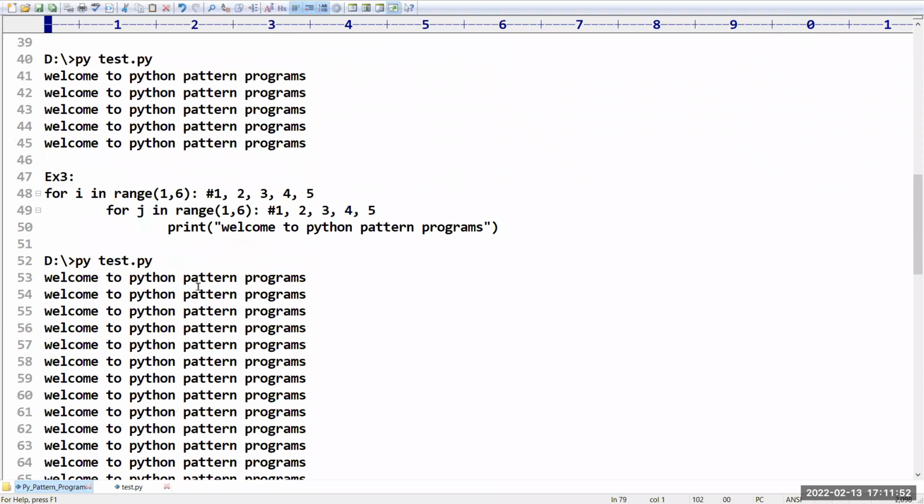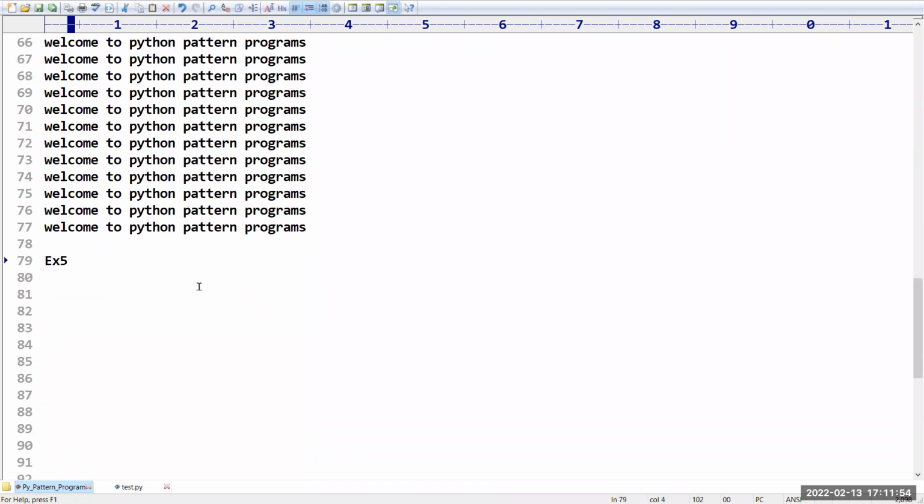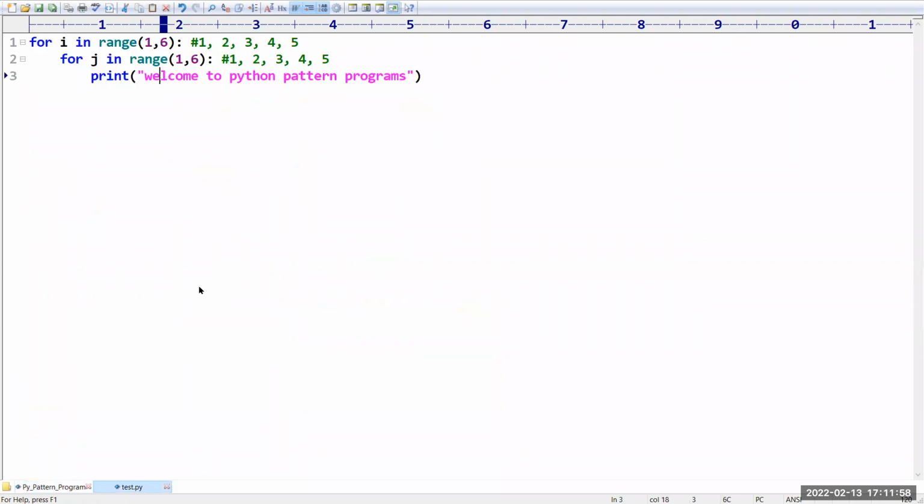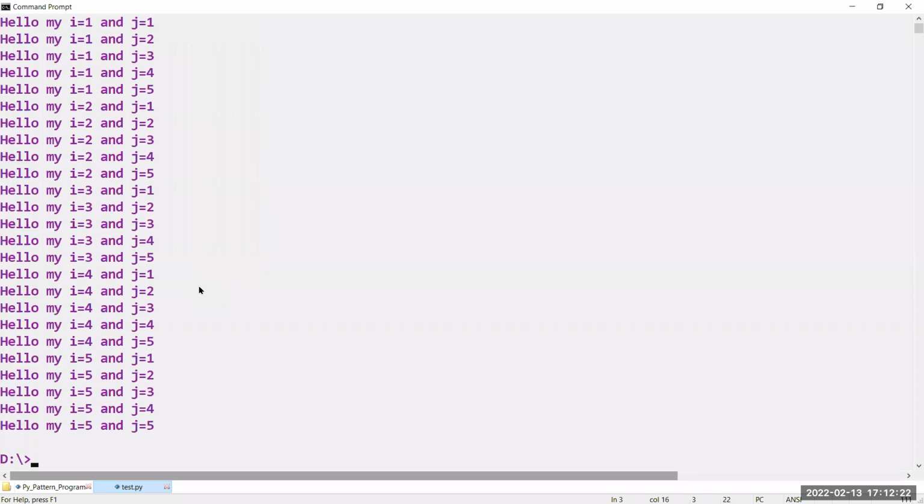Right? 25 times. Sir, I want to get this with the help of numbers. Assume in this place I want to print a message like this: hello, sir, my i is equal to, and I am going to print the value of i, and j is equal to, I want to print the value of j. Of course, you know it is a formatted string. Now I am running the program.